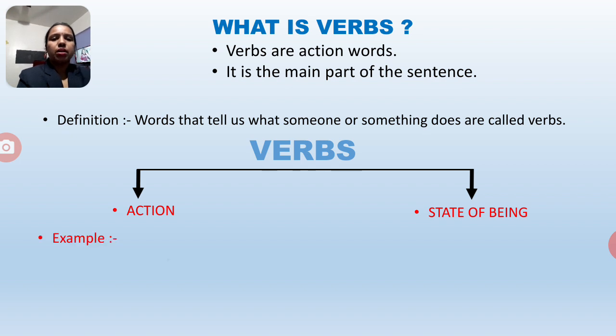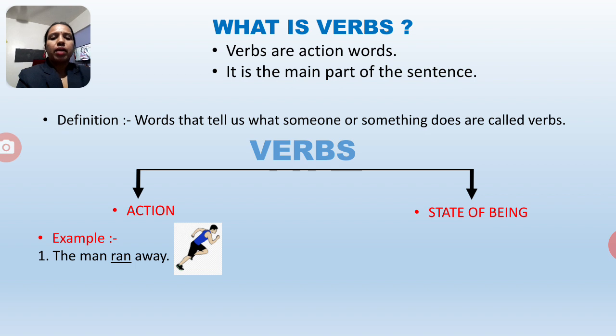For example, we will see what action verbs are. For example, the man ran away. Here in this sentence, the man is running. So this underlined word, ran, indicates that this is an action word. How? Because the man is the subject, ran is the verb, that is the action word, and away is the object here.